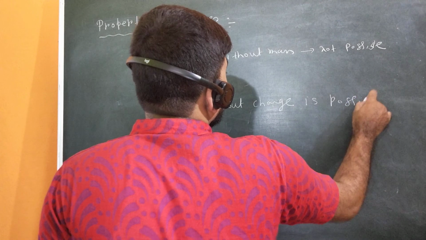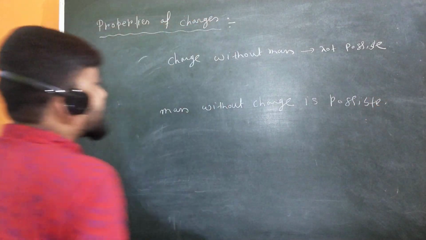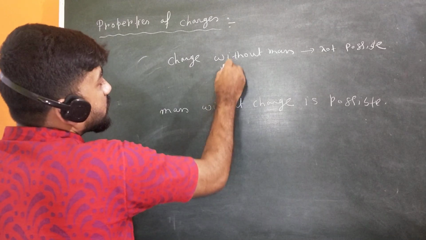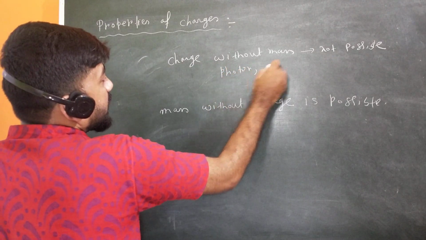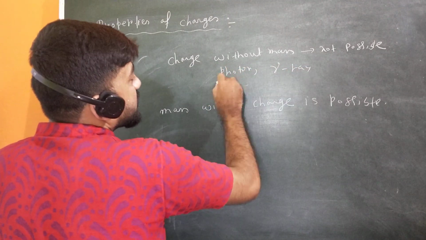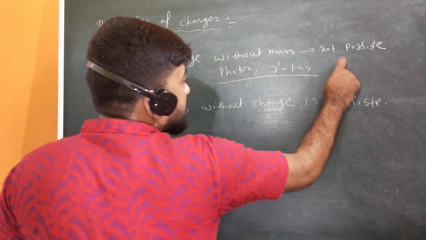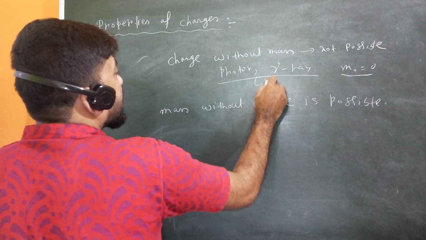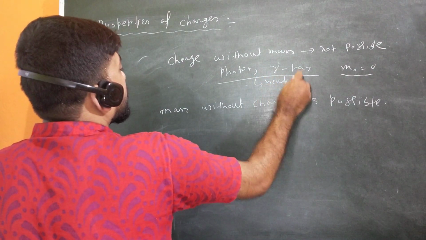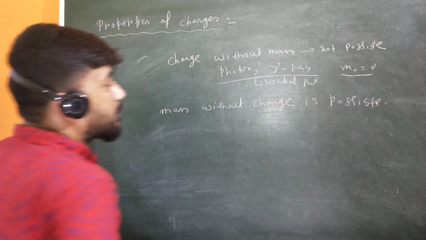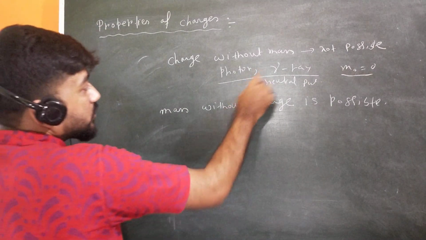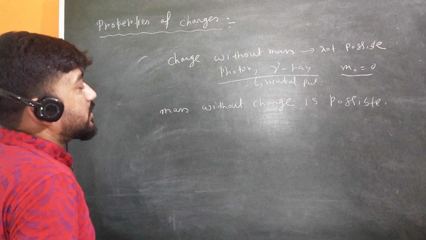So let me take some examples so that you can understand. Charge without mass: if you talk about a photon or a gamma ray, the rest mass is 0. When its rest mass m0 is equal to 0, you can immediately say that it is a neutral particle. So if mass is 0, then it should not have any charge.